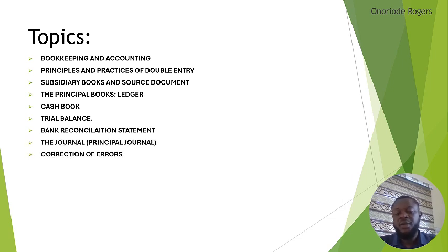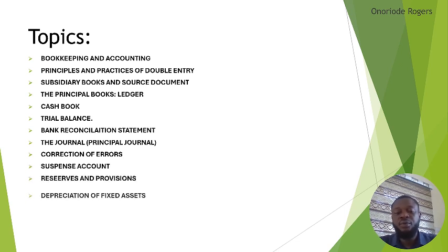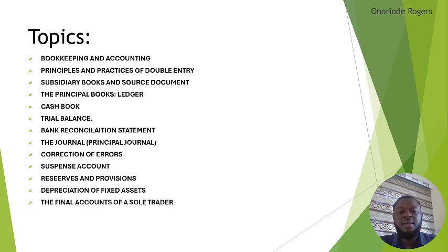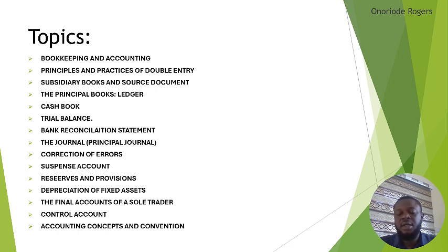We will talk about correction of errors, then suspense accounts, reserves and provisions, then depreciation of fixed assets, the final accounts of a sole trader, then control accounts, accounting concepts and conventions.